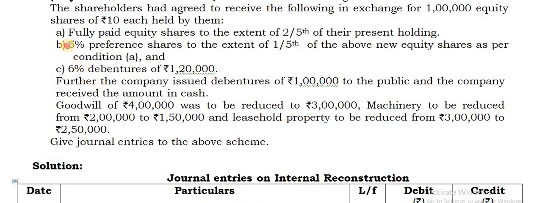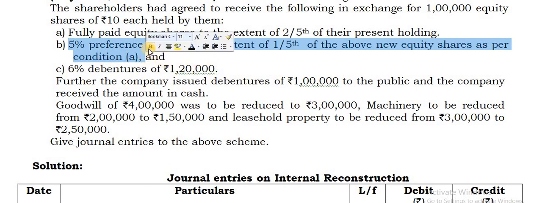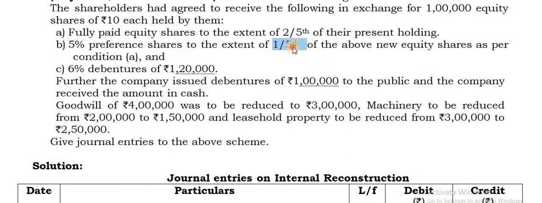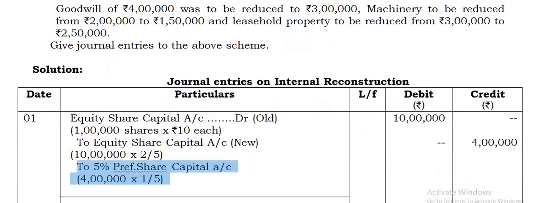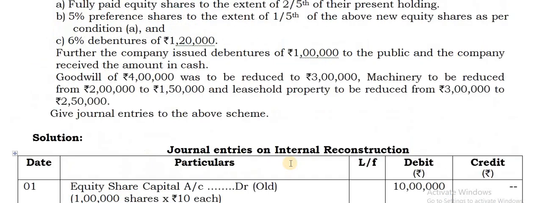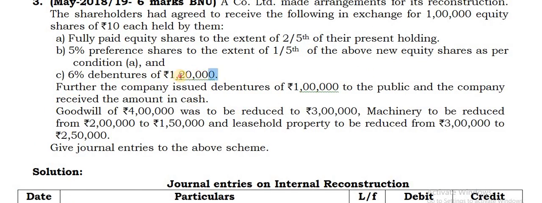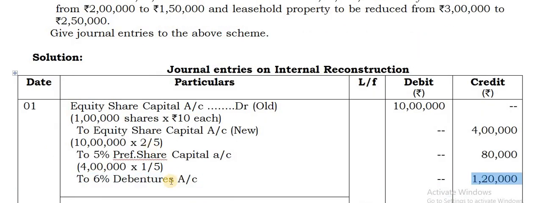Now this is the new equity shares. Next what he says, point B, 5% preference shares to the extent of 1/5 of the above new equity shares. Above new equity shares means whatever is mentioned under point A, that is this amount. So 4 lakhs into 1 by 5, that gives you 80,000 as the 5% preference share capital. Apart from this, they are getting 6% debentures worth rupees 1,20,000, which you can take to the 6% debentures account. Now these are the three amounts which they are receiving.